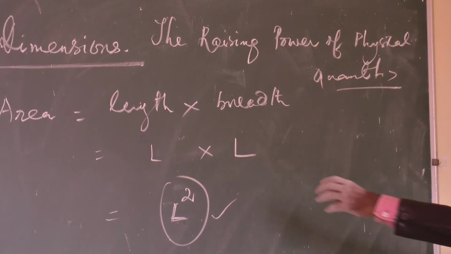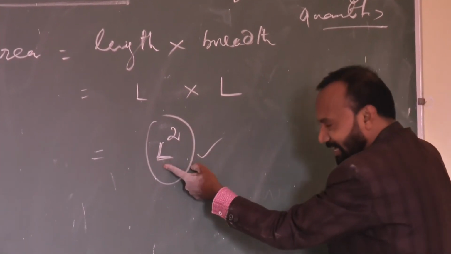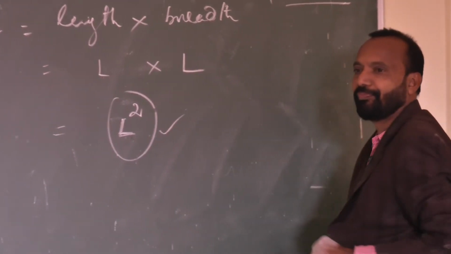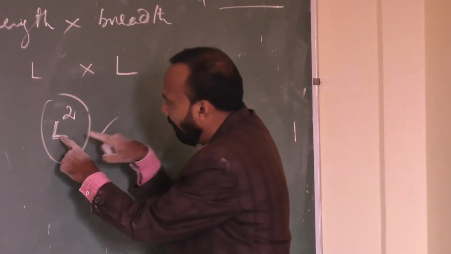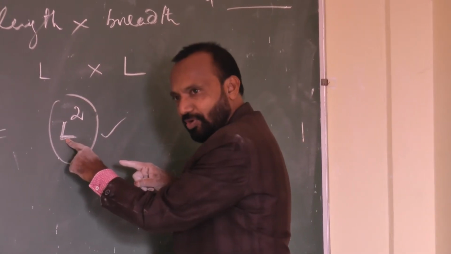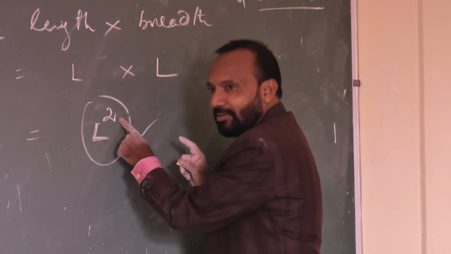Now area is equal to L square. What is L? The physical quantity. What is 2? It is a power, an exponent. So L is the physical quantity and 2 is the power, and this power is called the dimension of the area.